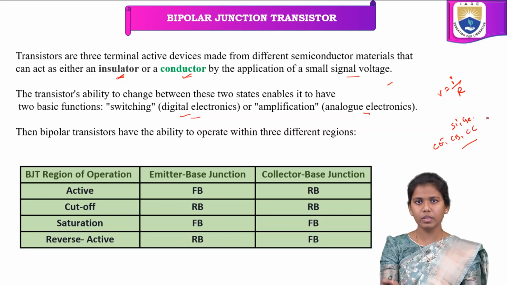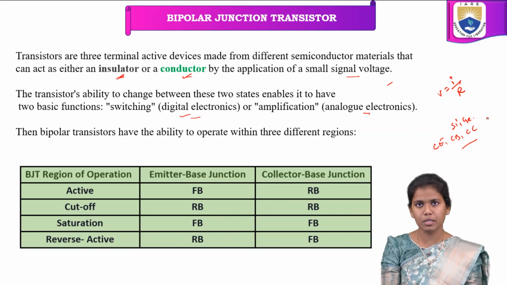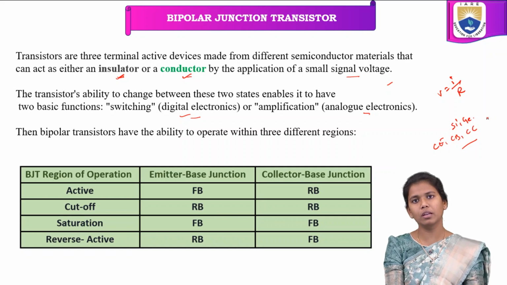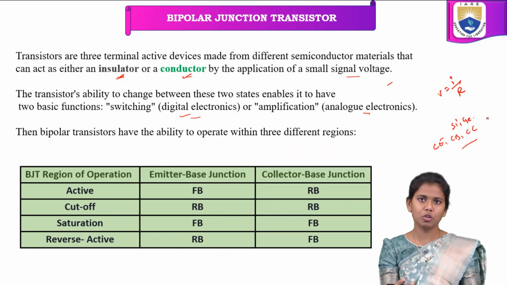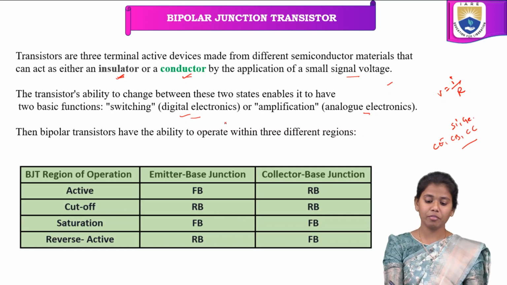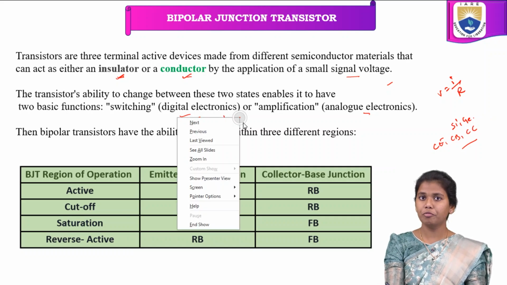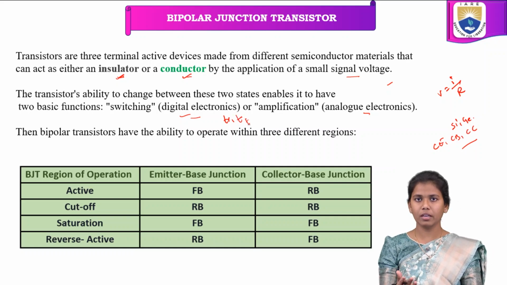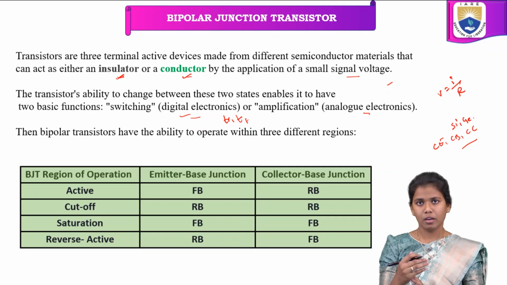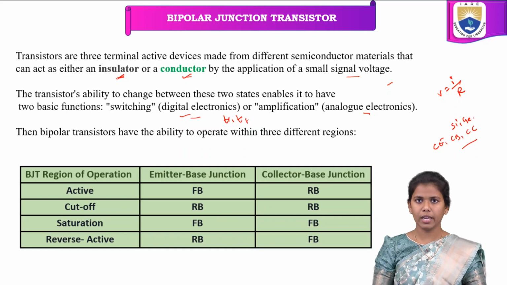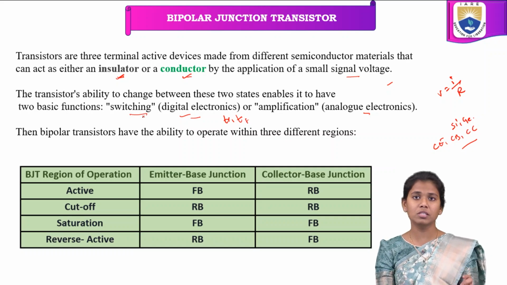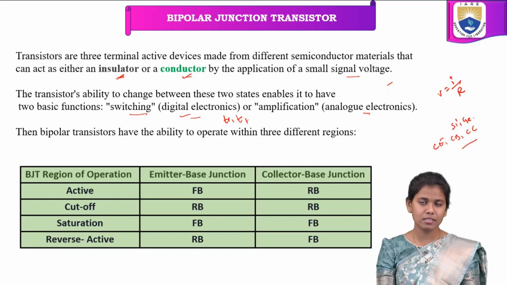So in order to go with the amplification system or the switching system, in the digital electronics we will study different types of switching times, like rise time and fall time, and different types of switching characteristics can be observed. Here in digital electronics, we also studied how the diode acts as a switch, right?